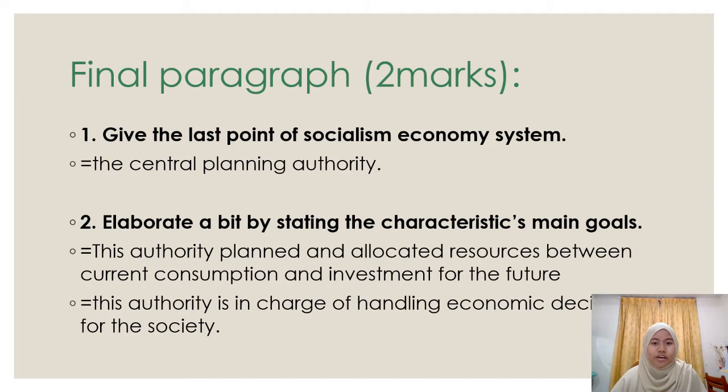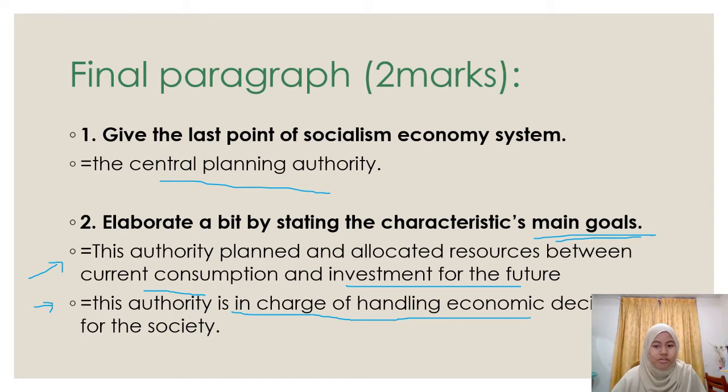Okay, so for the final paragraph, we give them the last point of the socialism economic system, which is the central planning authority. And for this I suggest that we elaborate a bit by stating the characteristics, main goals or main purposes. So I give this question two main goals, which is this authority plans and allocates resources between current consumption and investment for the future. And the other one is the authority is in charge of handling economic decisions for the society.